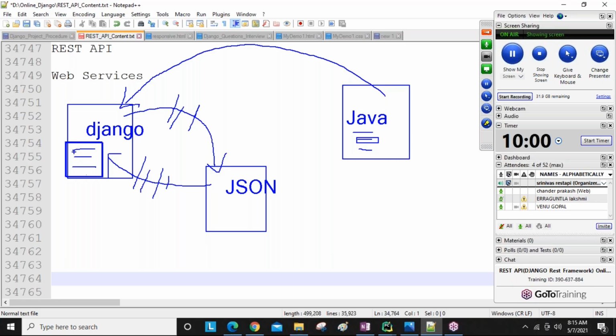Yeah. So here the Django API is there, and for example a Java person is there. The Java person is required to import our API here first. Later they use that API. They send the request using our API, and whenever they send it, they get the response. The response is stored here, later converted into their own language format, Java format. After converting into Java, they use the data however they want. Okay, nice. Thank you.